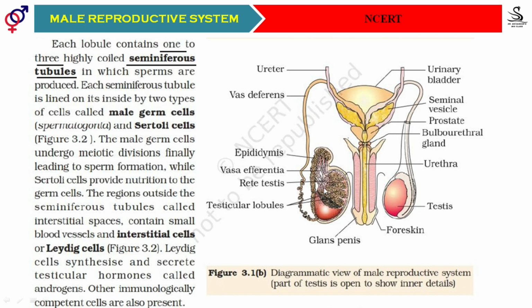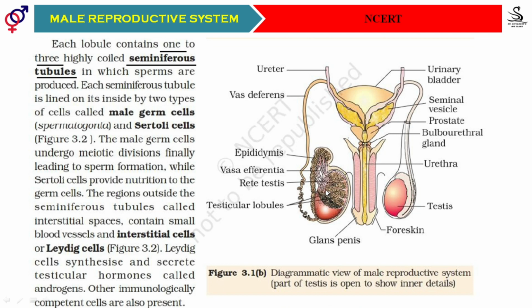Suppose, for example, this is the testis. Inside it, compartments are there. You can observe here, this is one compartment, this is another compartment, this is the third compartment. Like that, many other compartments are there. And inside these compartments, we find very highly coiled tubules. Those highly coiled tubules are called seminiferous tubules. Now, what you need to remember, students, is that inside these seminiferous tubules only sperms are going to be produced.